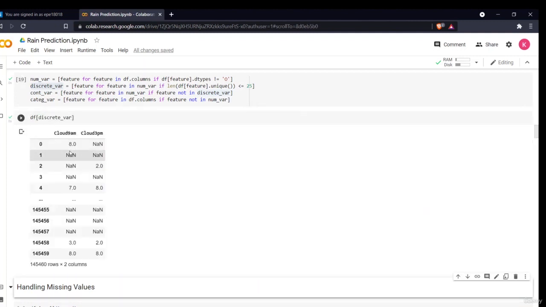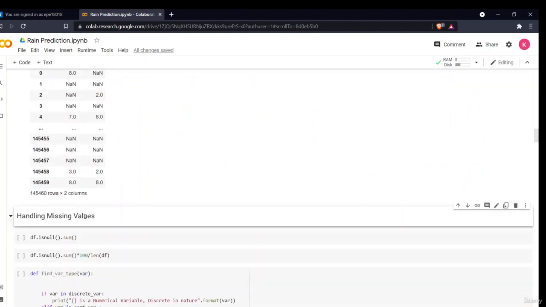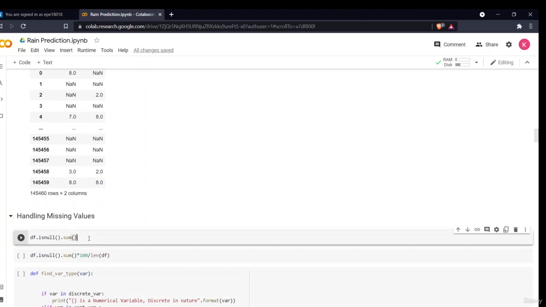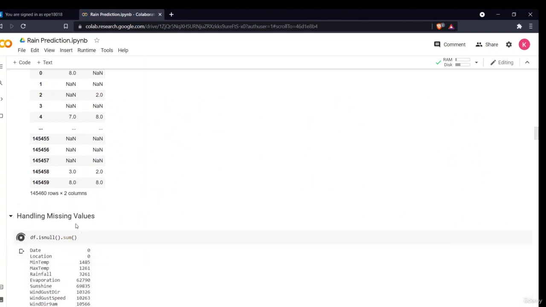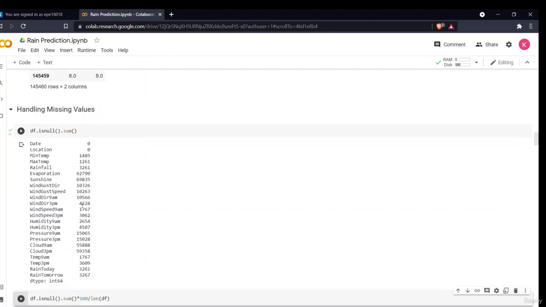As you can see, there are only two discrete variables which have unique features less than 25. These are cloud at 9 a.m. and cloud at 9 p.m., which have very few null values. So let's see what the different null values are and which column has the maximum number of null values. Okay, so now as you can see, there are numerous null values in this data set.